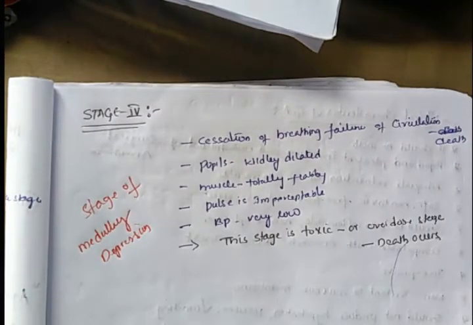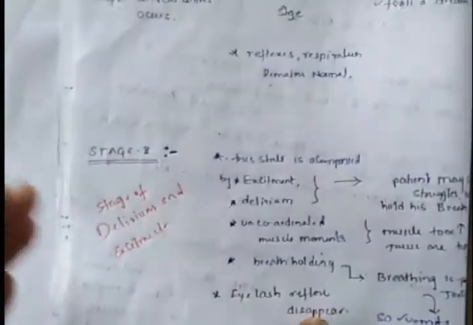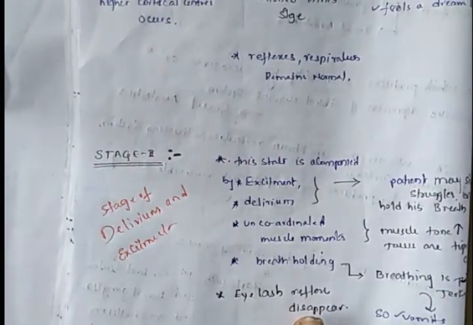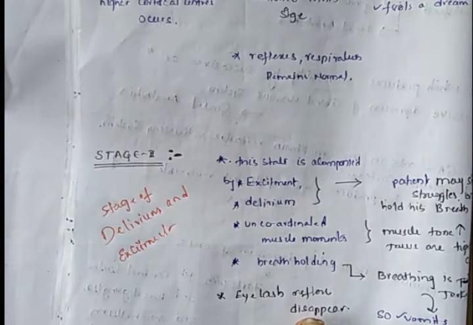Coming to the classification of general anesthetics, once again I am explaining these stages of anesthesia. Stage 1 is the time period from administration to the start of unconsciousness. Stage 2 is associated with complete unconsciousness and excitement, and irregular breathing.